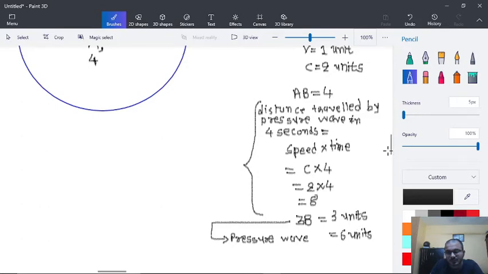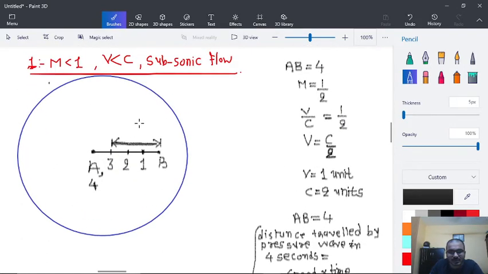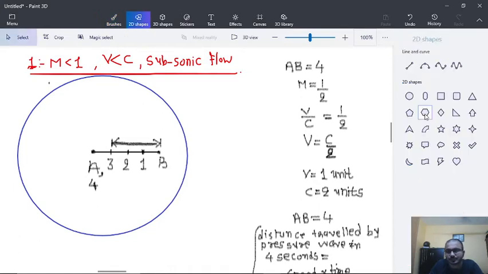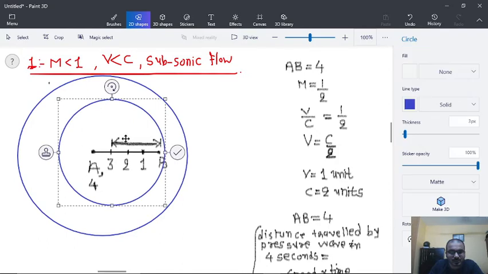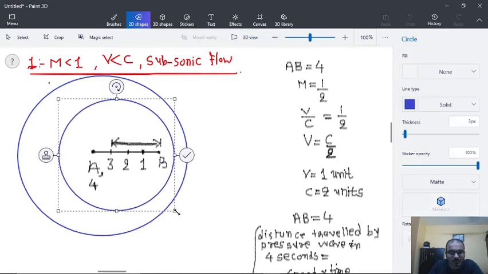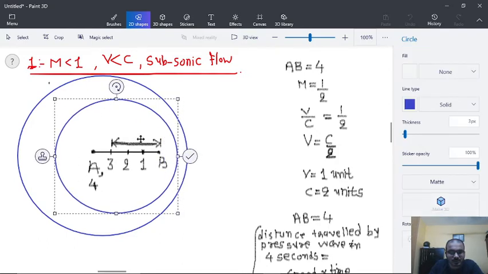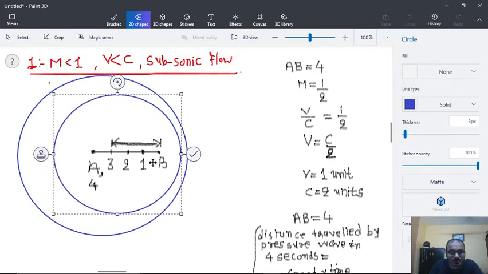So whenever the projectile is at point number 3, it will propagate with a region having a circle of 6 units. That is, by taking a center as point number 3, it will travel in this way till 6 units.